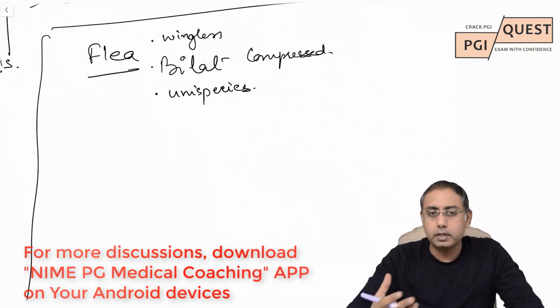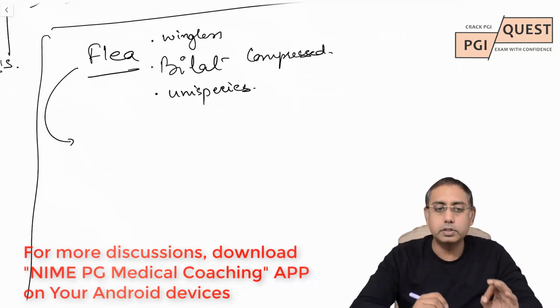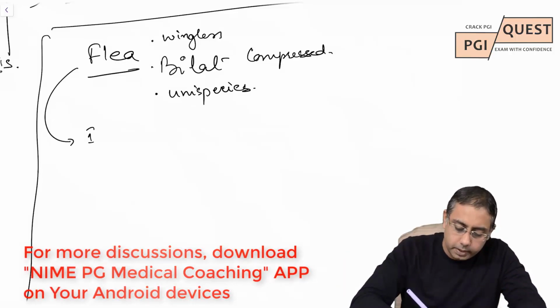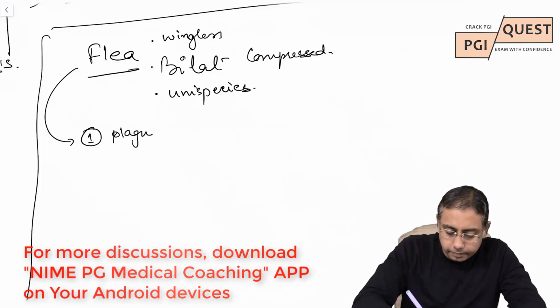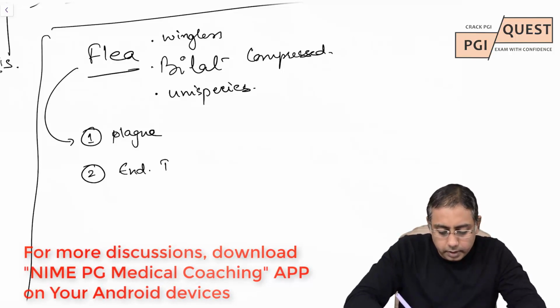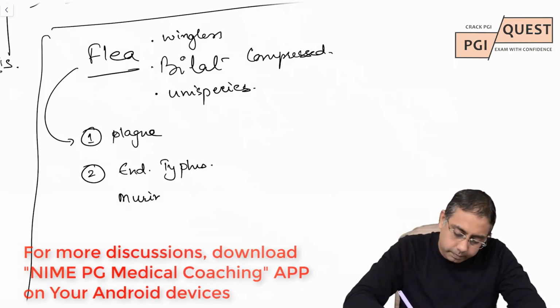So for flea, they are very important. What are the diseases which are caused by flea? Flea causes three big time public health important diseases. One is your biggest thing, that is plague. Second is endemic typhus, also known as murine typhus.